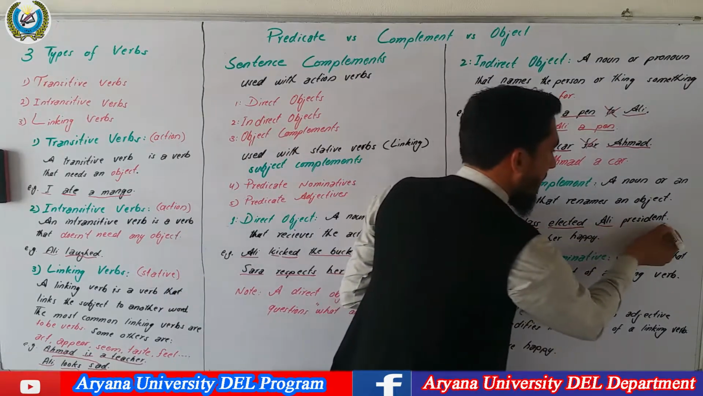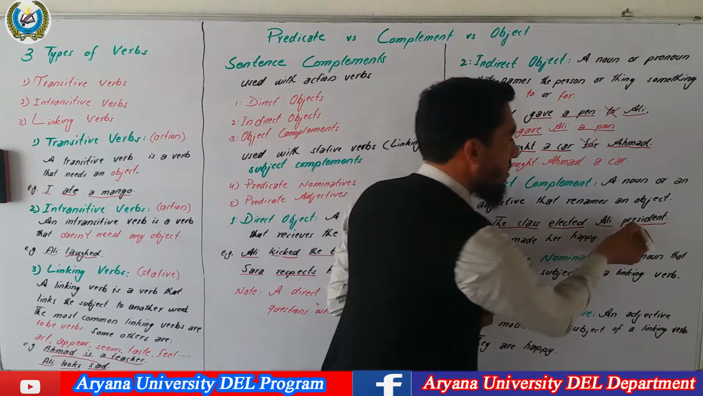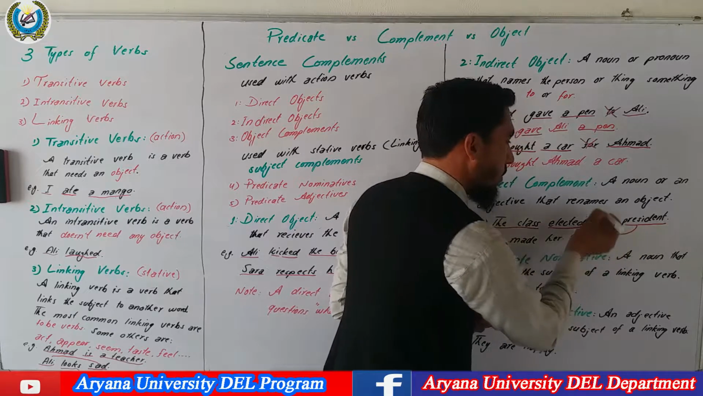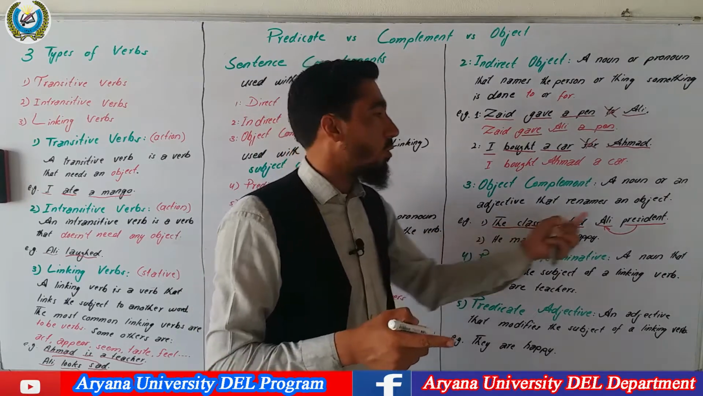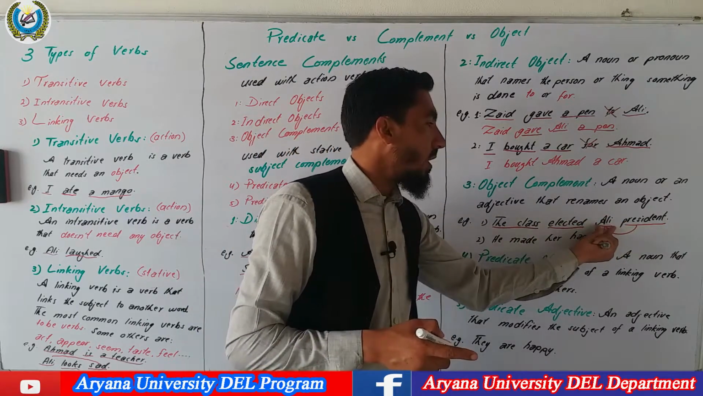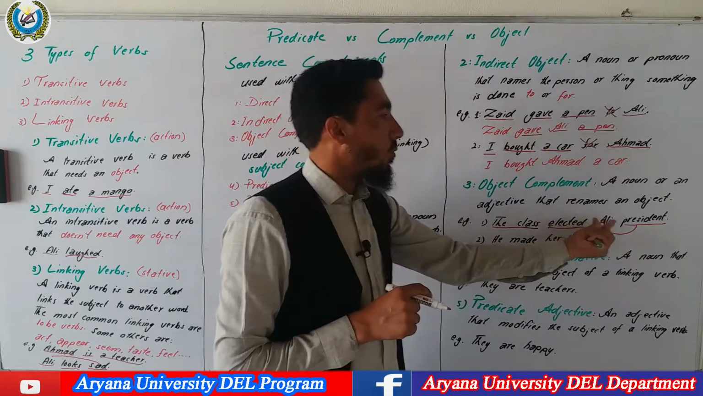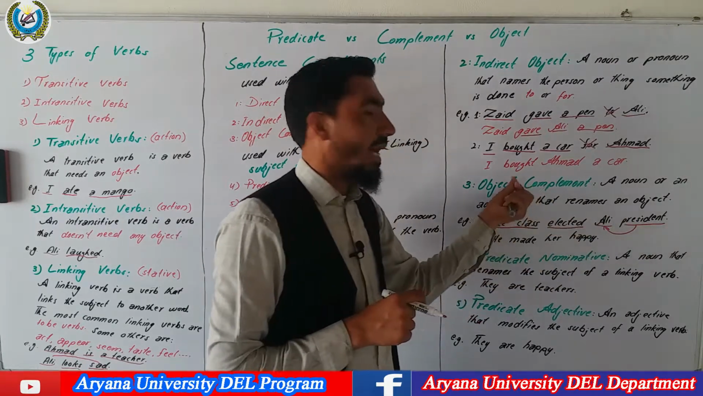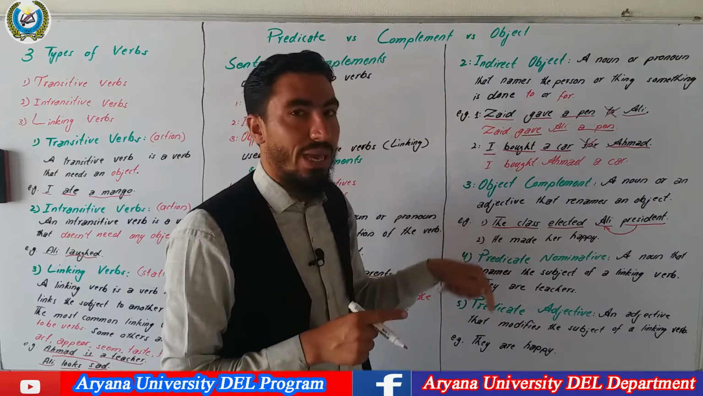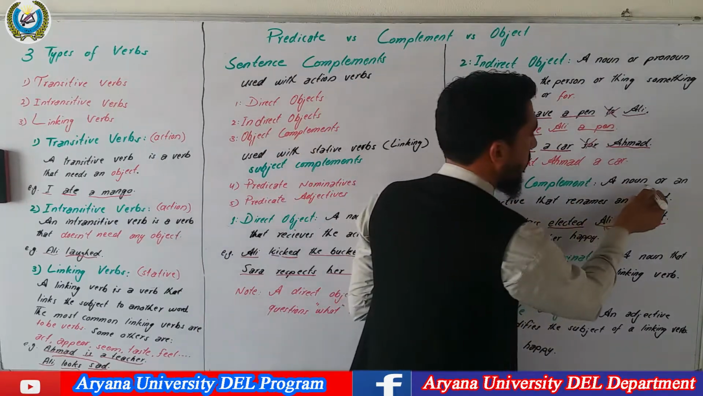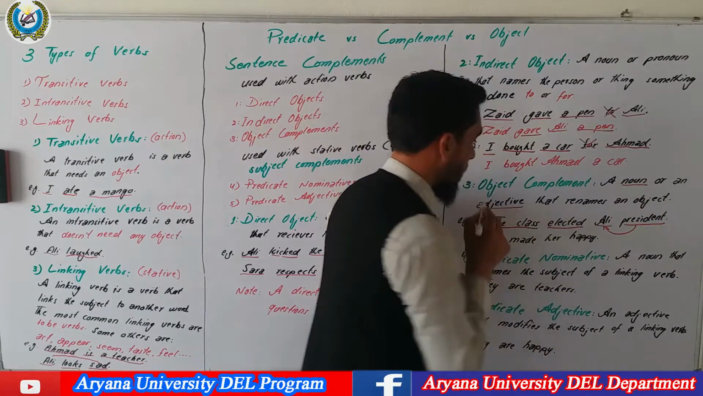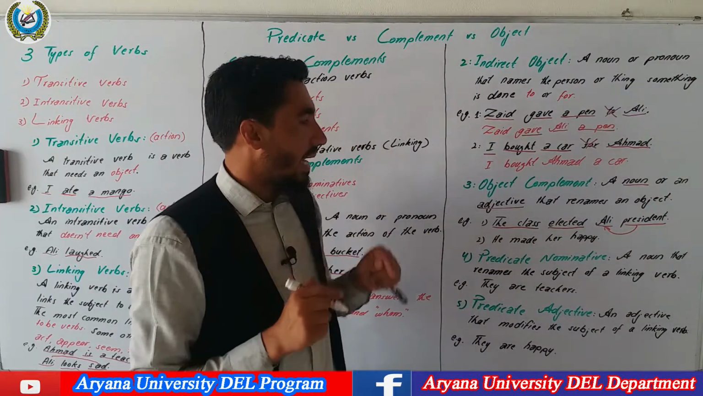Now the word president is a noun which completes the meaning of this object, which renames this object. The class elected Ali president. So the word president completes the meaning of the object Ali. So we can say that president is an object complement. Second example, he made her happy. We said that an object complement can either be a noun or an adjective. So in the second example, you can see an adjective.